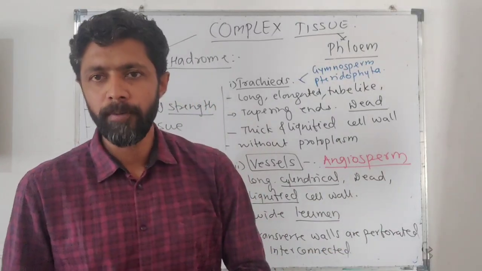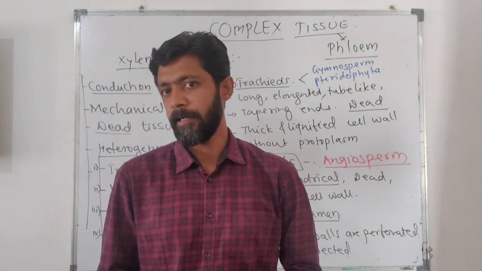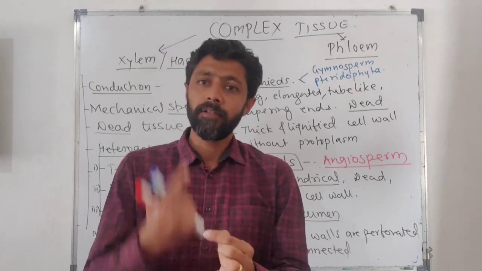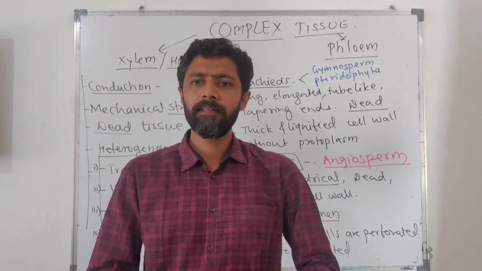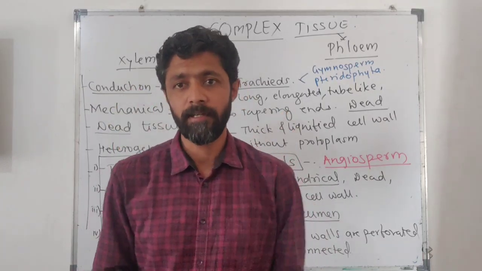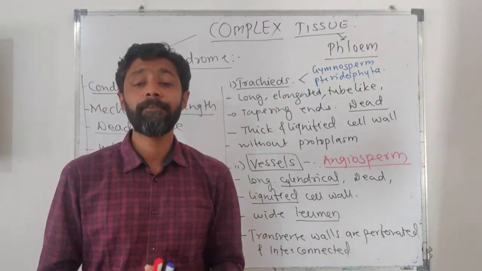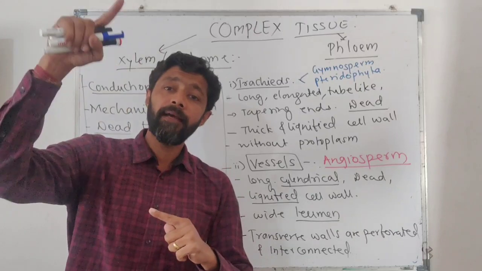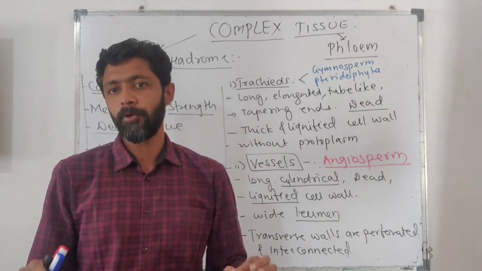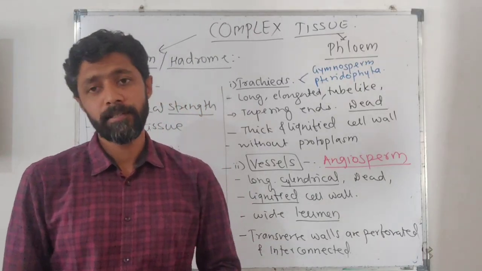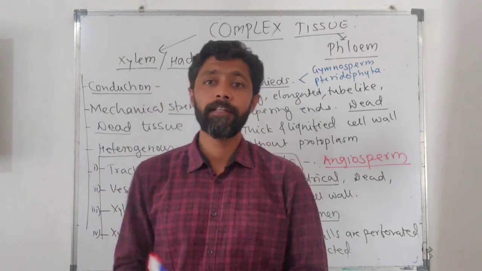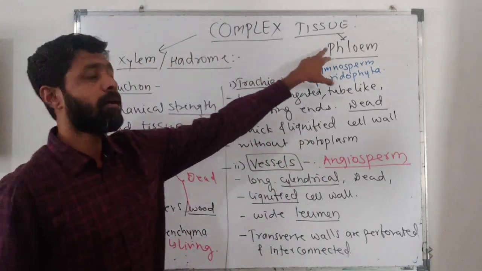Together xylem and phloem will form a vascular bundle in a plant, and this vascular bundle means the vessels will be present entirely in the plant body. So xylem and phloem will constitute a vascular bundle. It means they will be present in the whole plant body, and as they are present in the whole plant body, definitely they are going to give